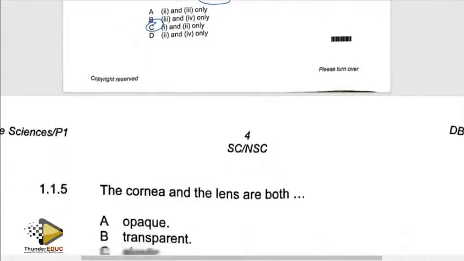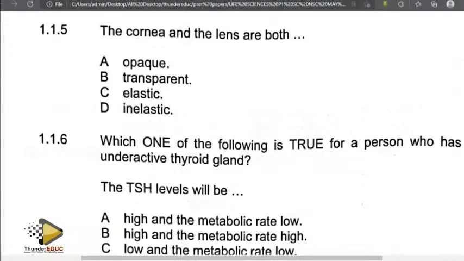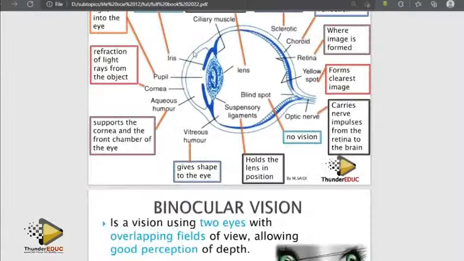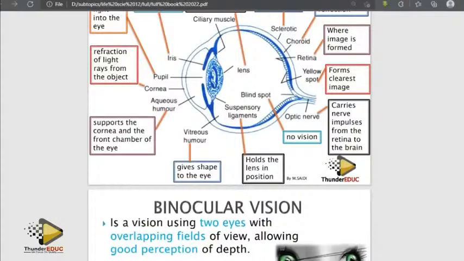Then question 1.5: the cornea and the lens are both. The cornea is the outside part of the eye. If you go to our book, this is what you call the cornea, the outside part of the eye, and its function is to refract light rays from the object. The lens is this, which is a solid part and is very important. Both of them are transparent, and that's why they allow light to go through. So let's go back to our question.